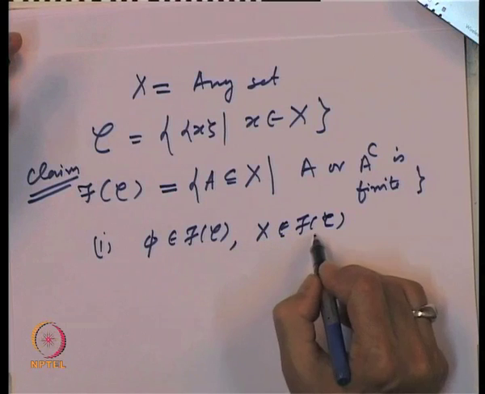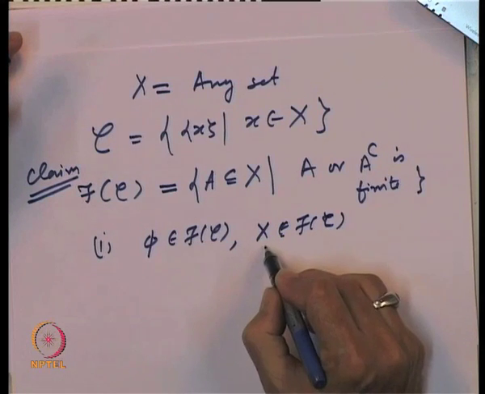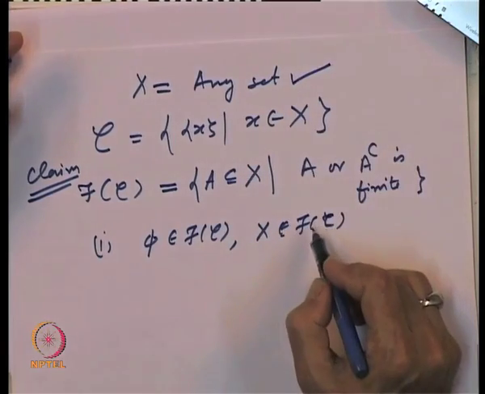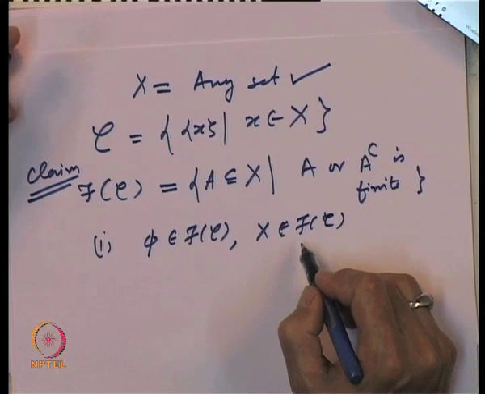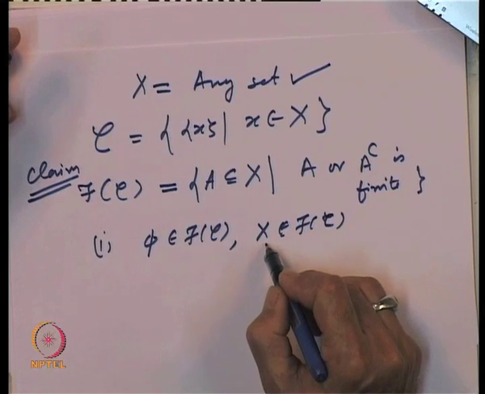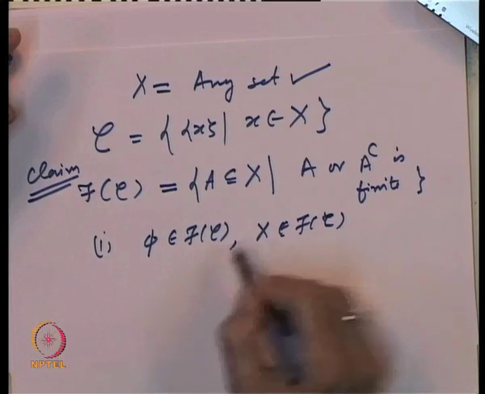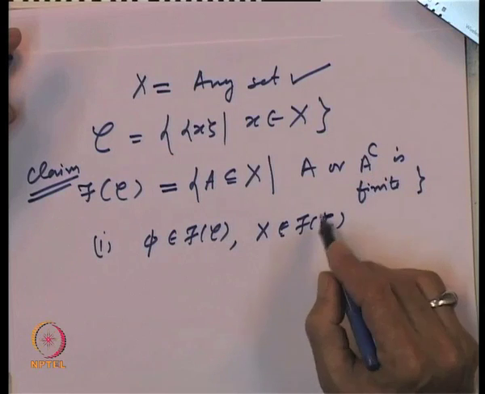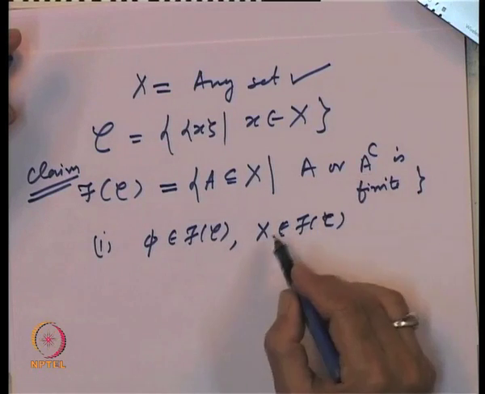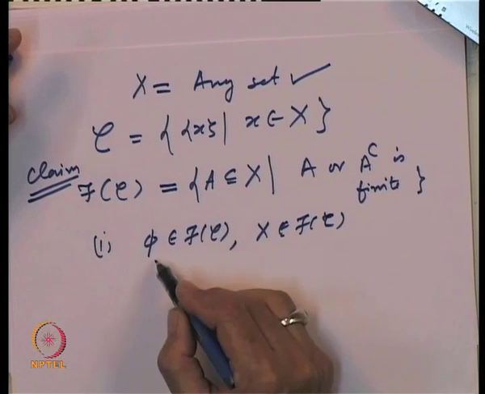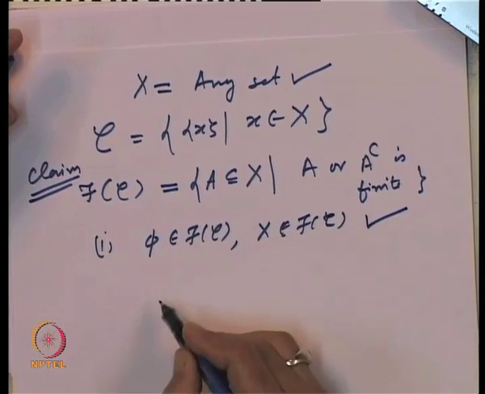So, for X to be an element of f of C, either X should be finite, which we do not know, because it is any set. It may or may not be finite, but we know its complement, which is the empty set, is finite and in f of C. So, by the second criterion, A or A complement: X may not be finite, but its complement is the empty set which is finite. So, this property is true.